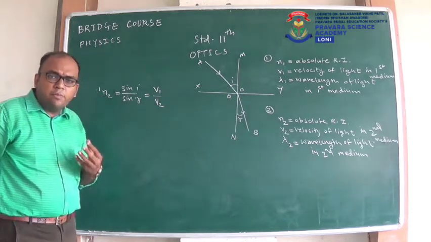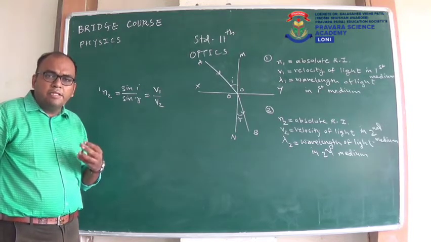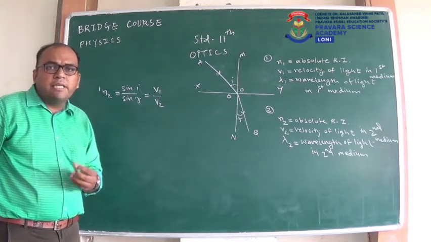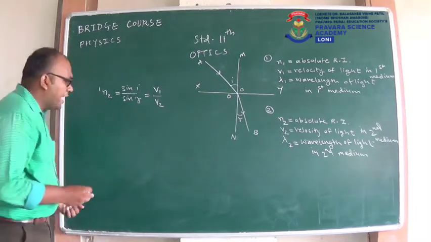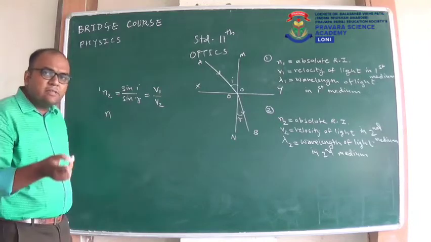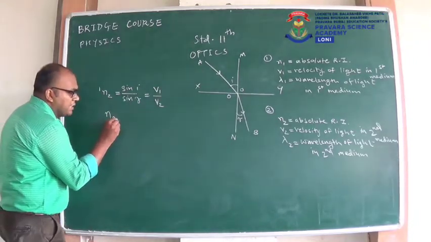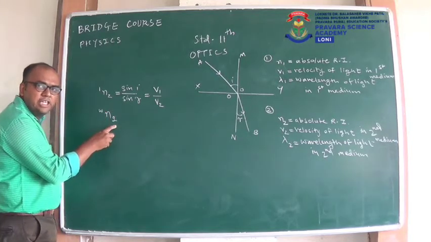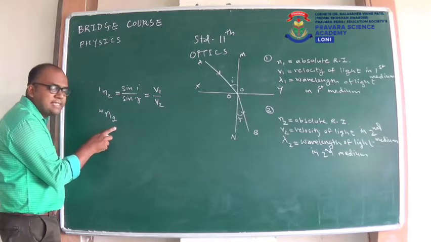Why am I telling this? Because many times in exam or in any competitive exam, instead of 1 and 2, names of the mediums are given. So suppose they ask in the exam that refractive index of glass with respect to water is given. How will you write refractive index of glass with respect to water? You will write G here, G is for glass and W is for water. So this is refractive index of glass with respect to water.